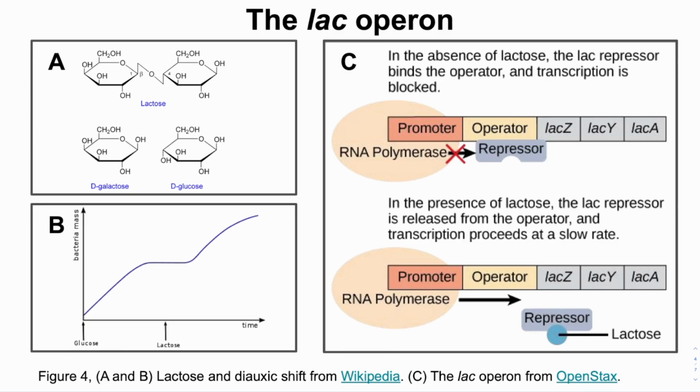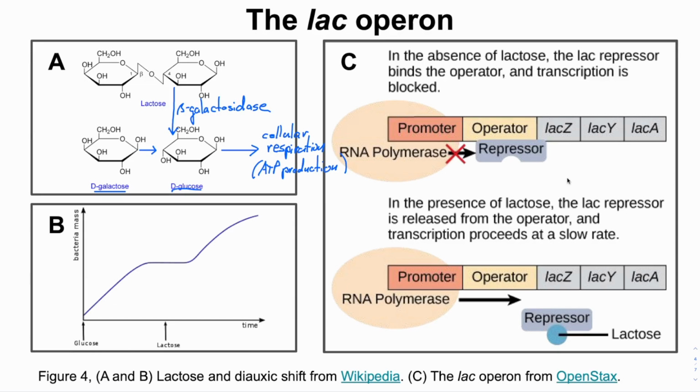Lactose is a sugar present in milk and elsewhere. Sugars, as you know, are a source of energy for humans and for bacteria. Lactose is a disaccharide, and the first step in burning lactose for energy is to break it down to its component glucose and galactose, which is accomplished by the enzyme beta-galactosidase. You know what happens from there. Glucose enters cellular respiration, starting with glycolysis, to produce ATP. Galactose can be converted to glucose and also enters glycolysis.